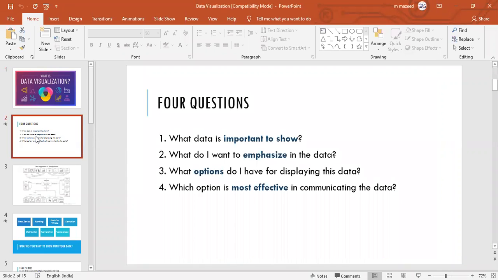So there are four basic questions before we proceed with the data visualization. So one is, why is data very important to show? Is it necessary? That you have to answer yourself. First question. So tell me, is it necessary to show the data to someone? Come on guys, someone can answer. Is it that much important to show the data?